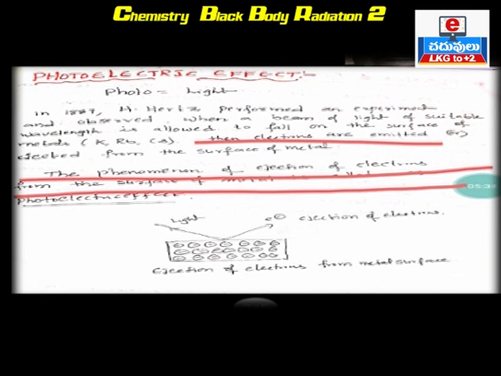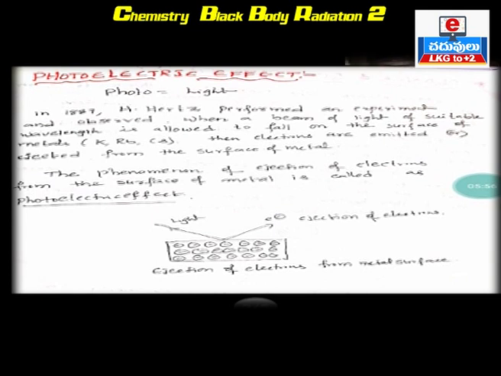The phenomenon of emission or ejection of electrons from the surface of metal is called the photoelectric effect. Clear? What is the photoelectric effect? The phenomenon of ejection of electrons from the surface of metal is called the photoelectric effect.